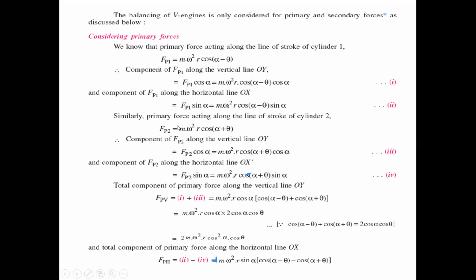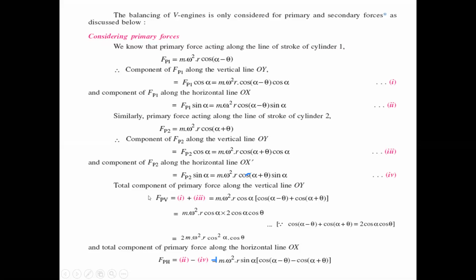Now those values are okay. Now we are going to take cylinder 2. Similarly, from the cylinder 2 point of view, the FP2 value is m omega square r cos (alpha plus theta). Now similarly write the vertical line OY component of FP2 along OY. That is FP2 cos alpha, so m omega square r cos (alpha plus theta) into cos alpha is equation number 3. And similarly write the OX dash component, FP2 sin alpha, that is m omega square r cos (alpha plus theta) into sin alpha.